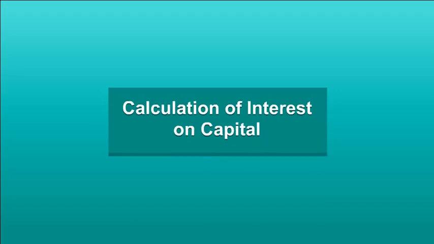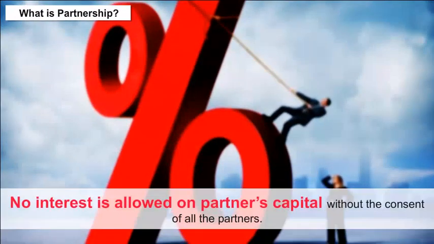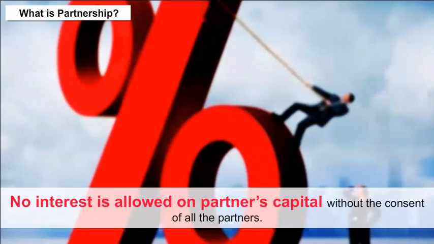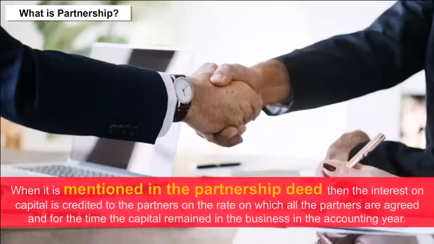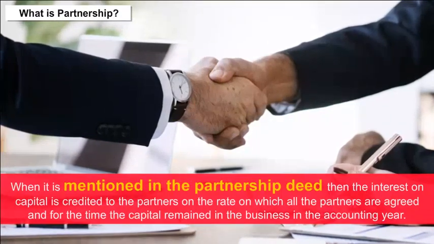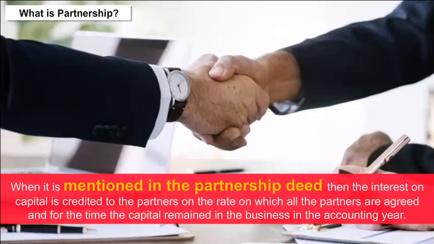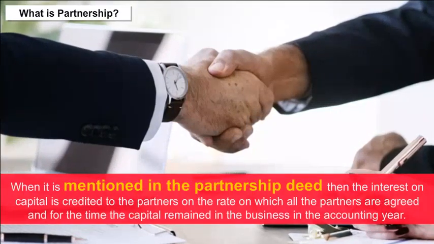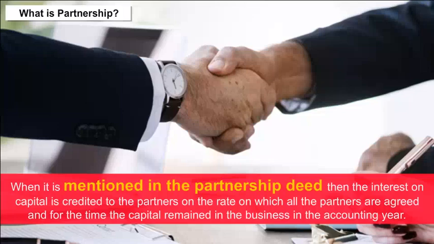Calculation of interest on capital. No interest is allowed on partners' capital without the consent of all the partners. When it is mentioned in the partnership deed, then the interest on capital is credited to the partners on the rate on which all the partners are agreed and for the time the capital remained in the business in the accounting year.